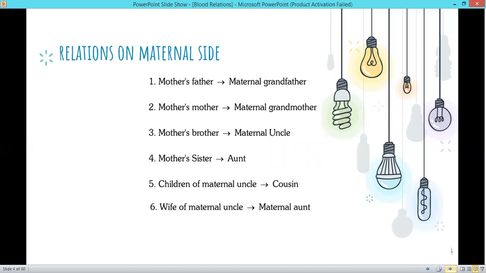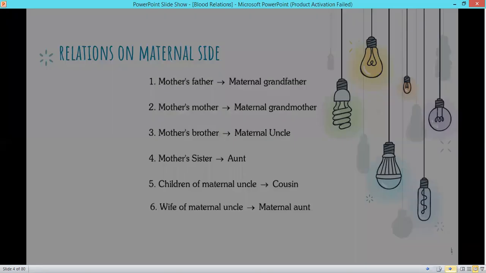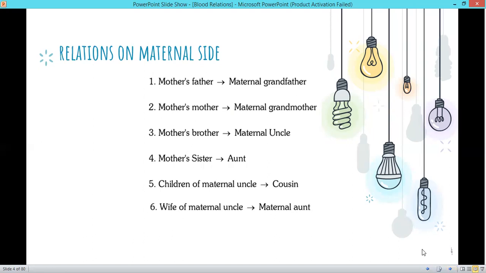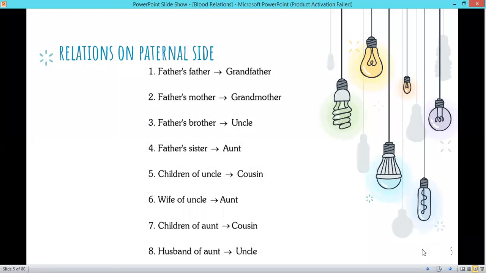So we can find the difference between the maternal and the paternal side. In the next slide, father's father is called grandfather. Mother's father is called maternal grandfather. Only to differentiate it, we have mentioned maternal grandfather, but grandfather is a common term for both mother's father as well as father's father. Now, father's mother is called grandmother. Father's brother is called uncle, and mother's brother is also called uncle, but here we have mentioned maternal uncle.